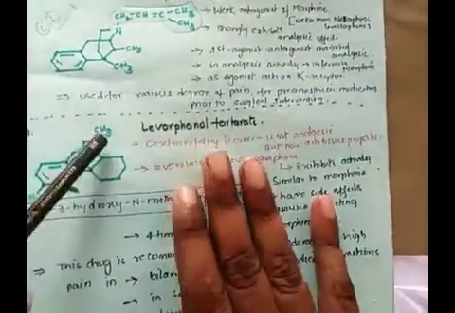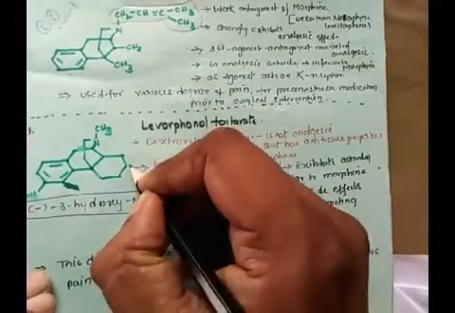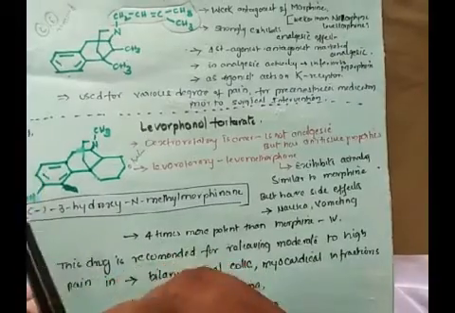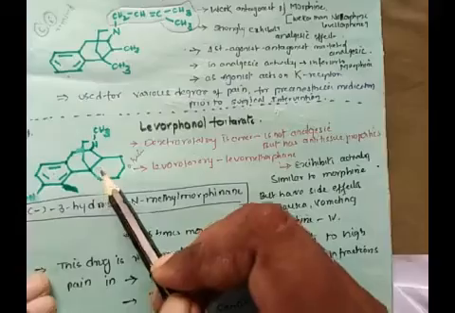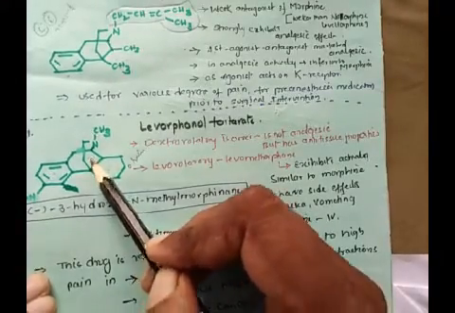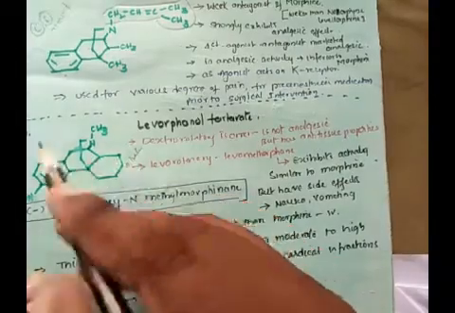Coming to the next drug molecule, levorphanol tartrate. We have to write the tartrate structure. When compared to the morphine structure, the A ring is retained, the B ring is retained, the C ring is retained, and the D ring is retained. There is a complete removal of the E ring.